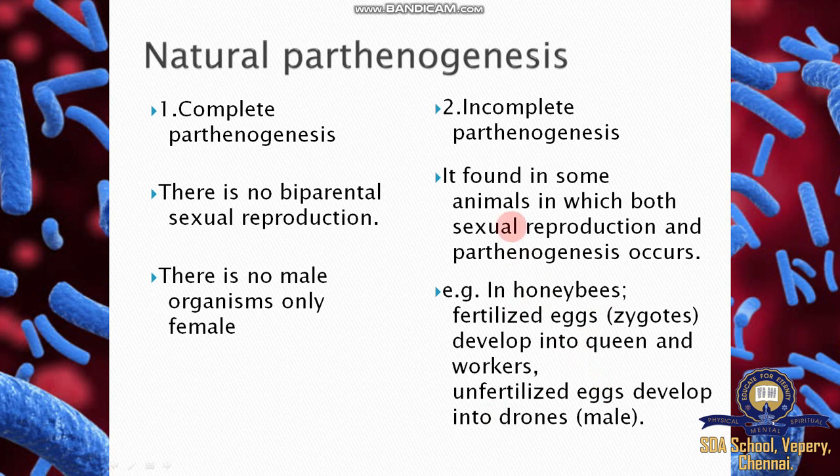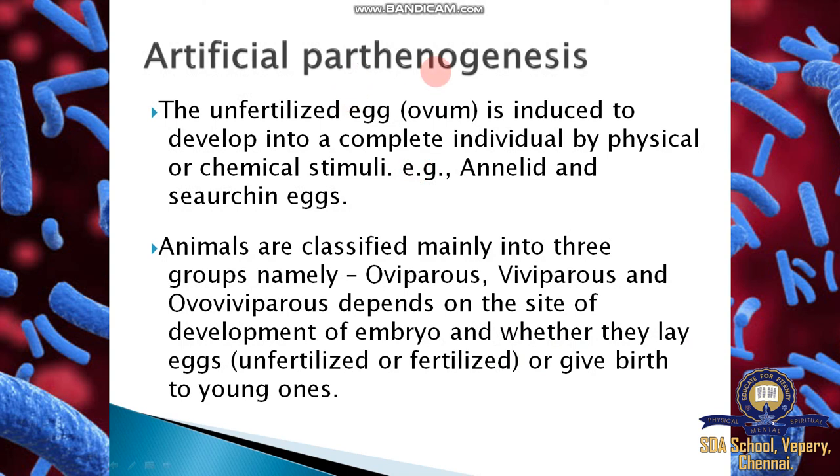In some animals both sexual reproduction and parthenogenesis occur. Unfertilized eggs in honeybees produce drones, the males, and fertilized eggs in honeybees produce queens and workers.